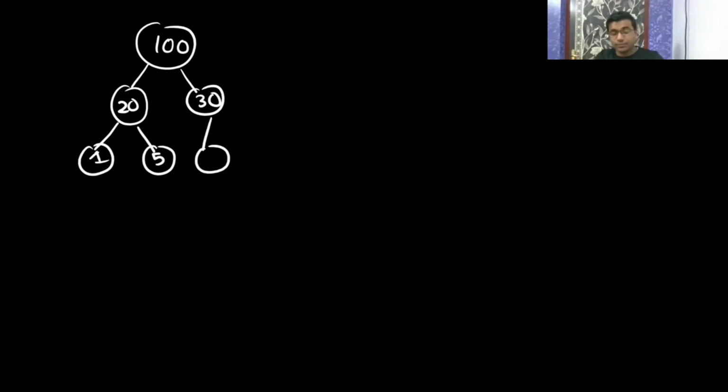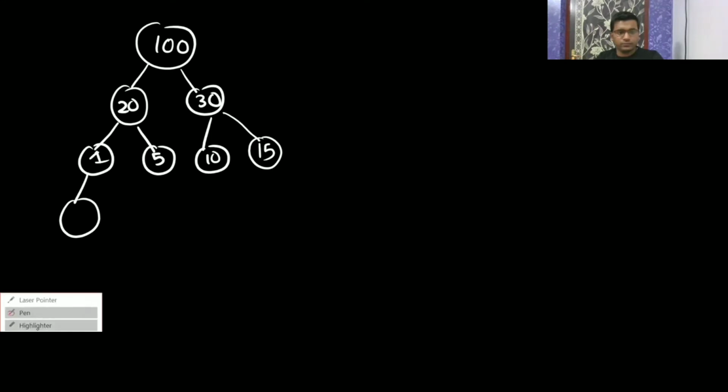There may be some case, because you are checking the tree, but it can happen that after deletion it will not be a max heap. I will create one example where it gets violated, because here after deletion it is a max heap only, so we need to create that.